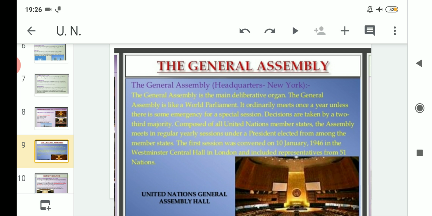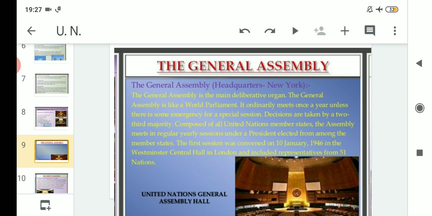So composed of all United Nations member states, the Assembly meets in regular yearly sessions under a president elected from among the member states, and whatever president is elected for the General Assembly is elected only from the member states. Suppose I assume that 193 member states are there, so out of those 193 member states the president will be elected for the General Assembly.